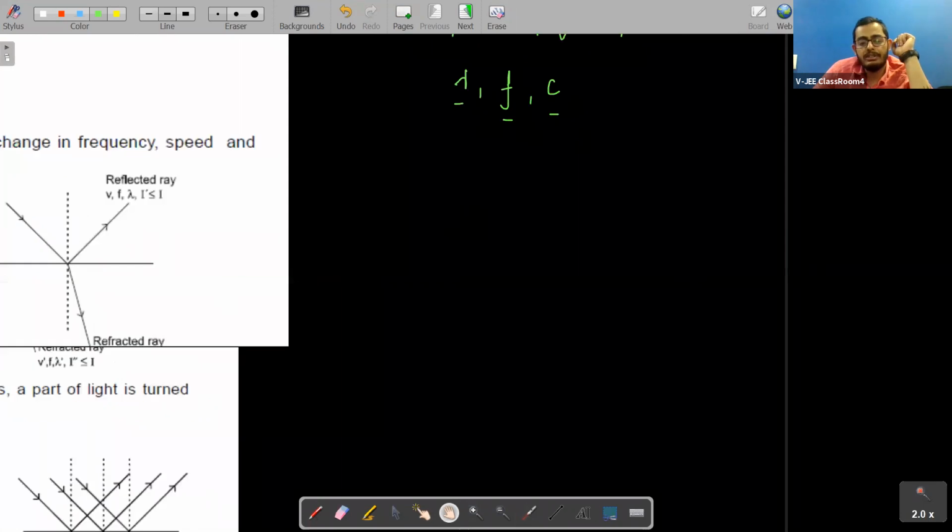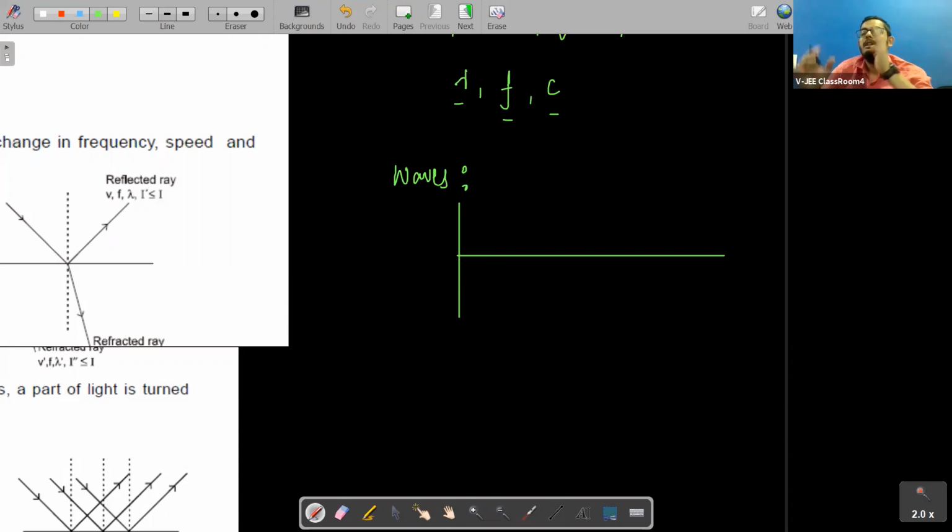First of all, let's learn something about waves. We already know a few things about waves, students, right? What are waves? How do waves propagate? Waves propagate in two forms. If we are talking about sound wave, it propagates in the form of compression and rarefaction. Whenever we say something, we compress the air just in front of our mouth.